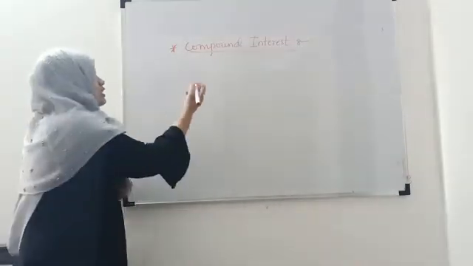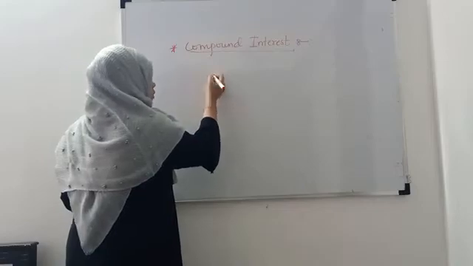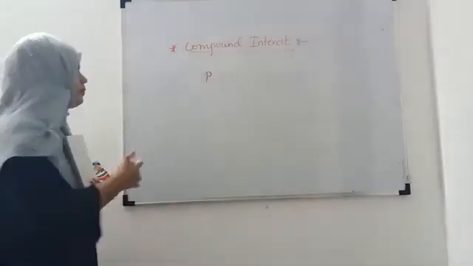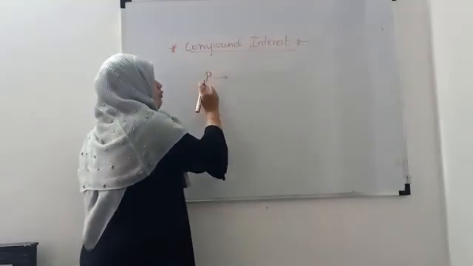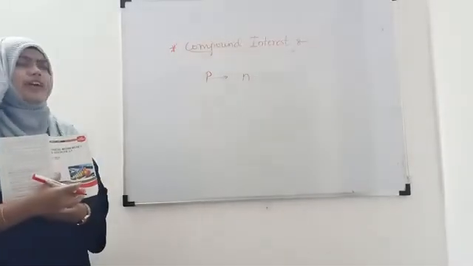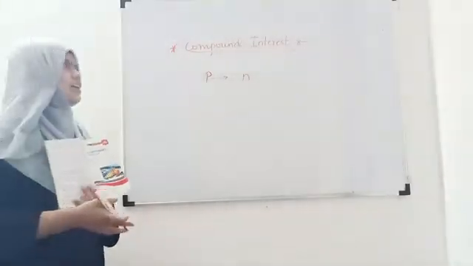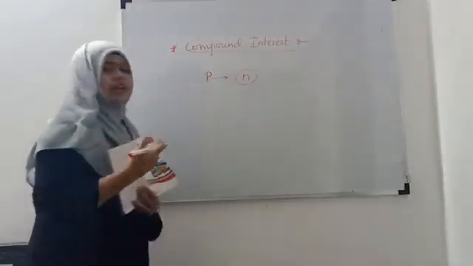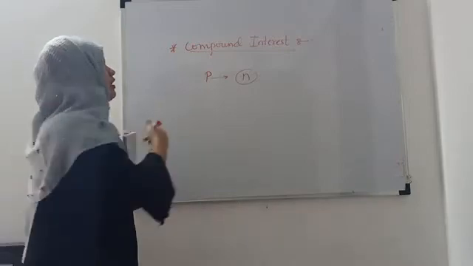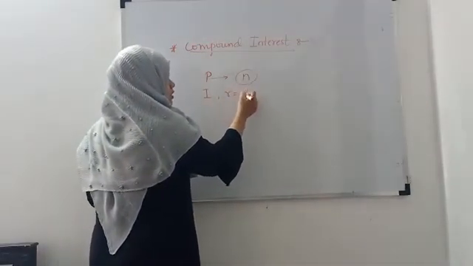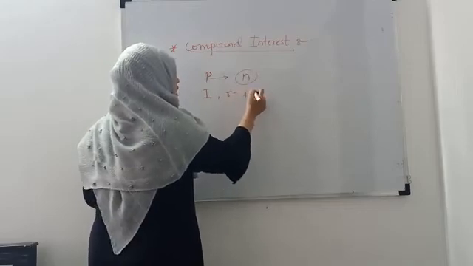That means, suppose you have taken one amount, principal, from a bank, and you have to pay that amount for n periods. Your n period is n years, suppose 5 years or 10 years. Then after completing n years, suppose you are unable to pay, and the interest is I, and the rate of interest is suppose 12% or anything.